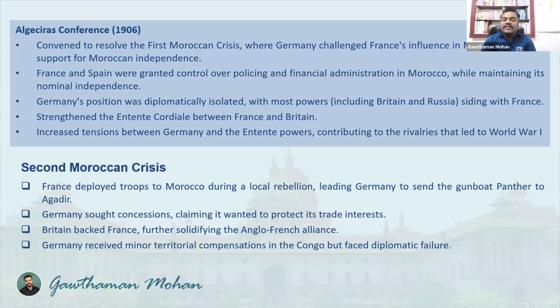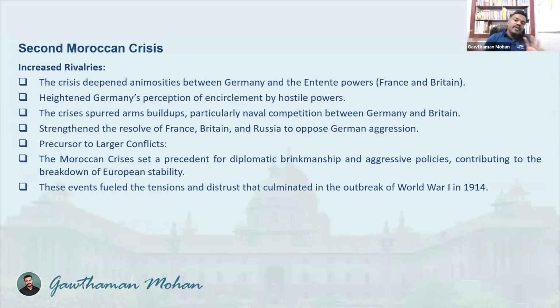And Germany received minor territorial compensations in the Congo but faced diplomatic failure. So again, the German stand was compromised in this particular issue also. Germany received minor territorial compensations, but their diplomatic involvement in that matter was a great failure. And it led to many problems. So in the First Moroccan Crisis and in the Second Moroccan Crisis, Germany's defeat led to many problems. So, increased rivalries.